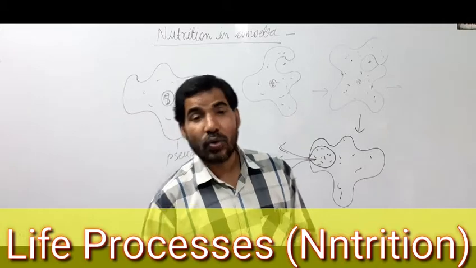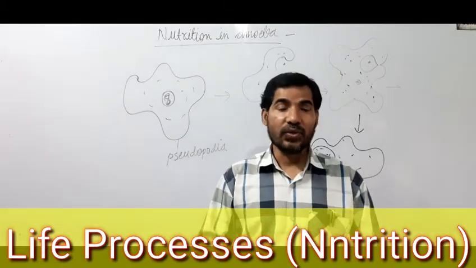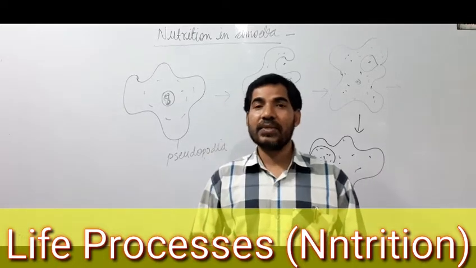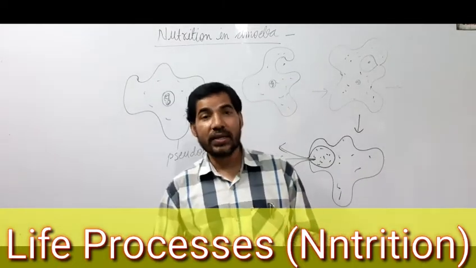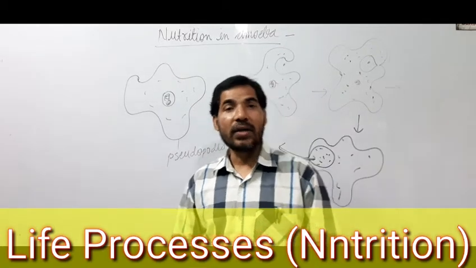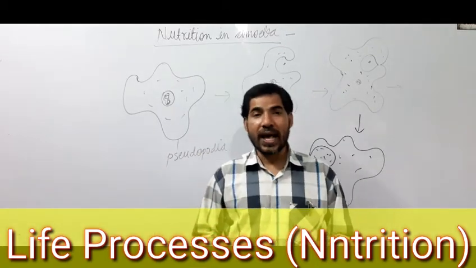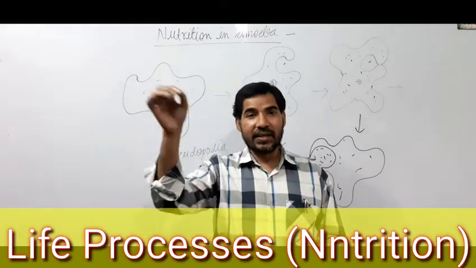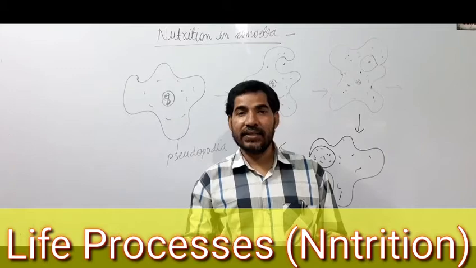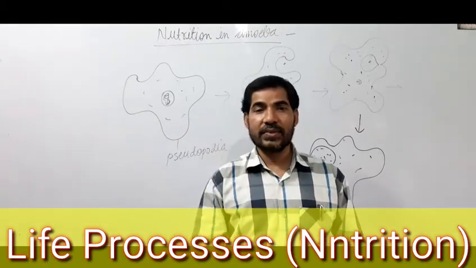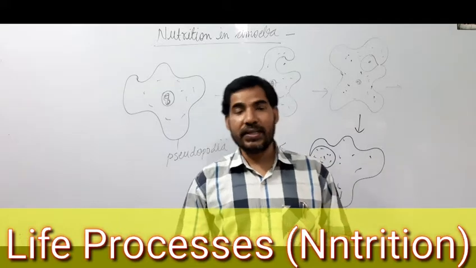In amoeba, holozoic type of nutrition takes place, and in holozoic nutrition, 5 steps are present, in which the first is called ingestion, second is called digestion, third is called absorption, fourth is called assimilation, and fifth is called egestion. First was ingestion and last was egestion. This is the difference. So holozoic nutrition is completed in 5 steps. One by one, we will discuss them.